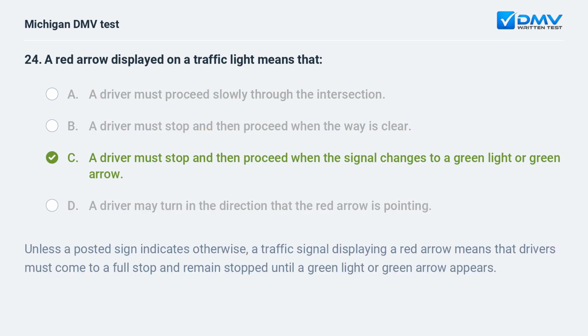c. A driver must stop and then proceed when the signal changes to a green light or green arrow. Unless a posted sign indicates otherwise, a traffic signal displaying a red arrow means that drivers must come to a full stop and remain stopped until a green light or green arrow appears.